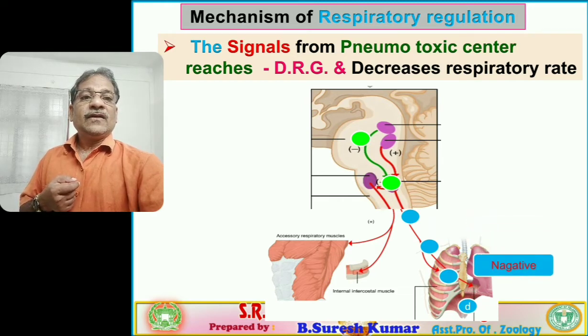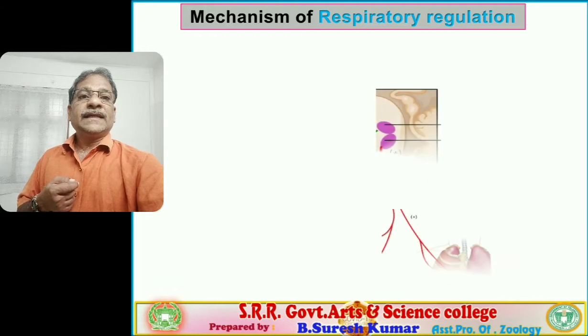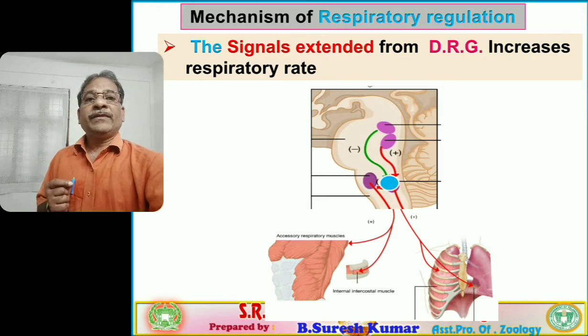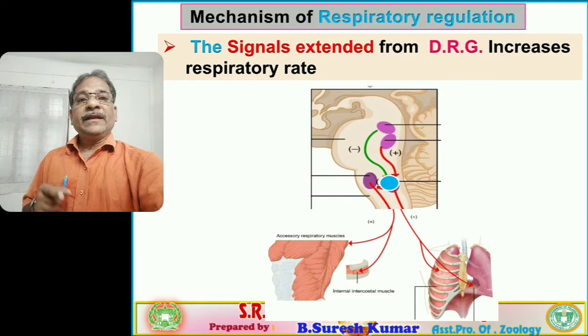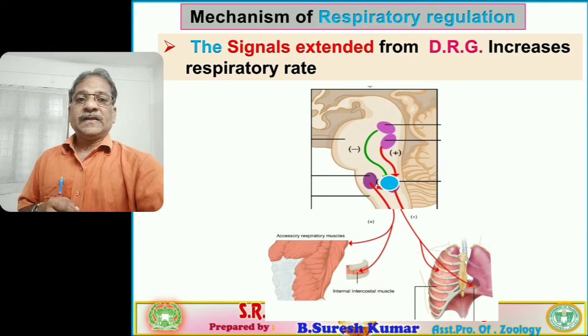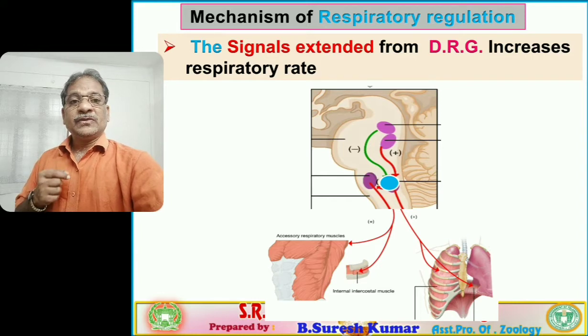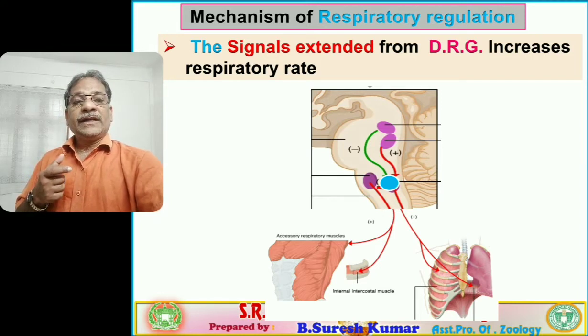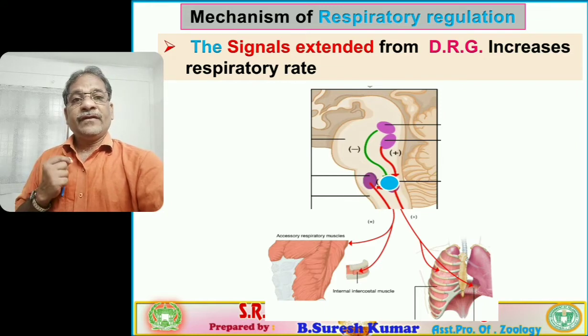Let us see one more respiratory center, the DRG. The signals extended from the DRG increase the respiratory rate. It is the medullary center, the primary center responsible for regulation. Every signal reaches the medullary respiratory center, which includes two parts, DRG and VRG.